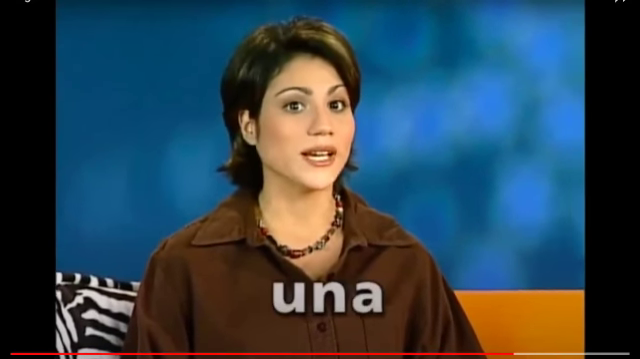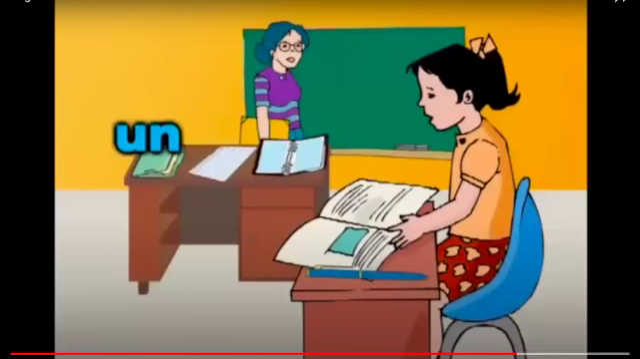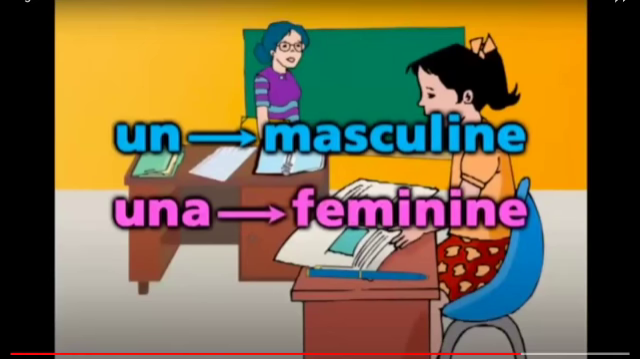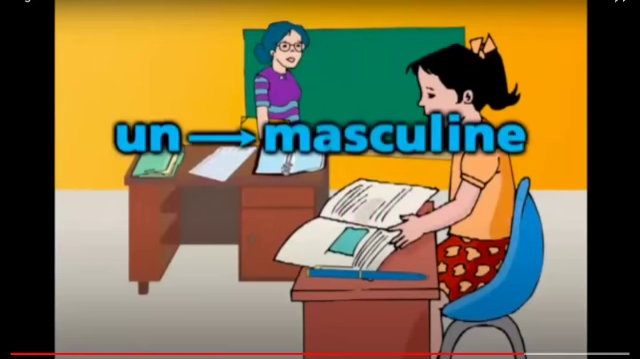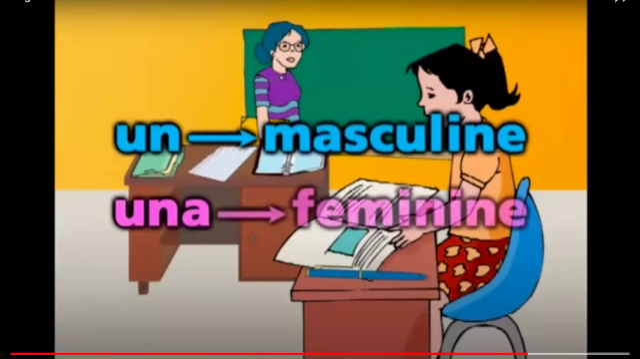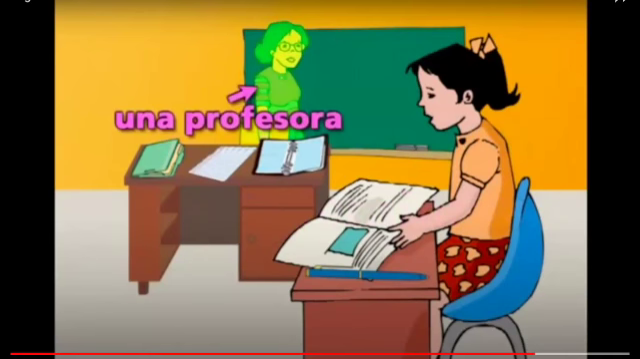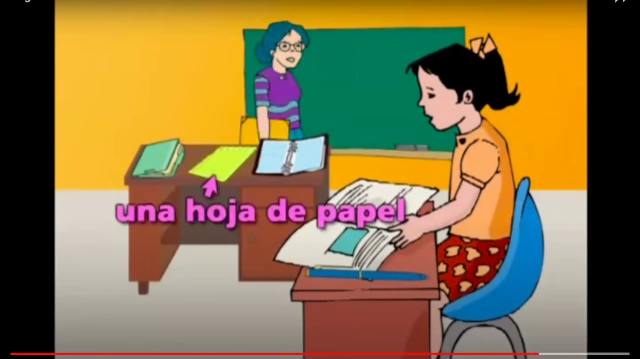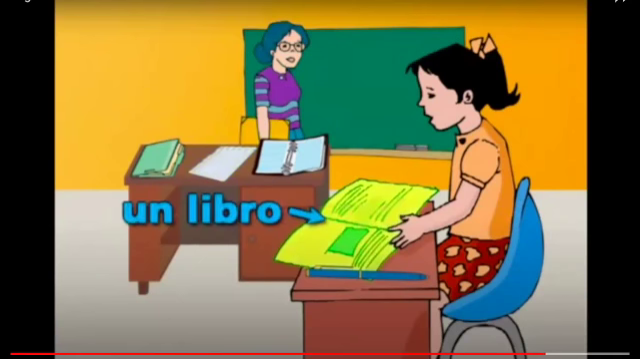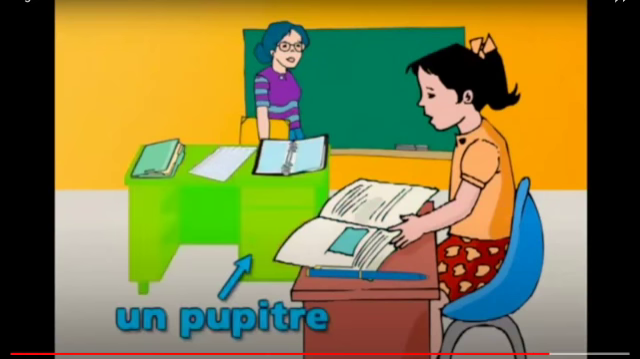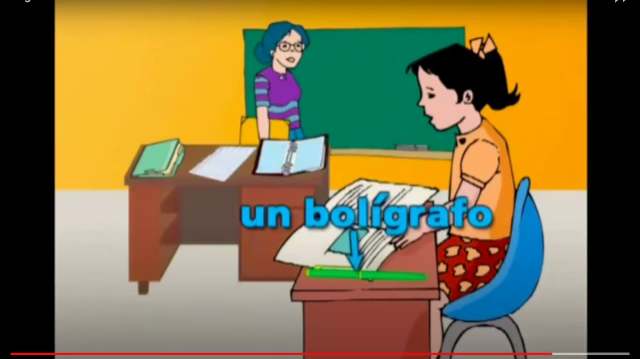The indefinite articles in English are a and an, a bug, an insect. In Spanish, the singular indefinite articles are un and una. And guess what? Un is masculine. Una is feminine. You use un with masculine nouns and una with feminine nouns. So you would say una carpeta, una profesora, una hoja de papel, un libro, un cuaderno, un pupitre, un bolígrafo. It's as simple as that. Let's review.